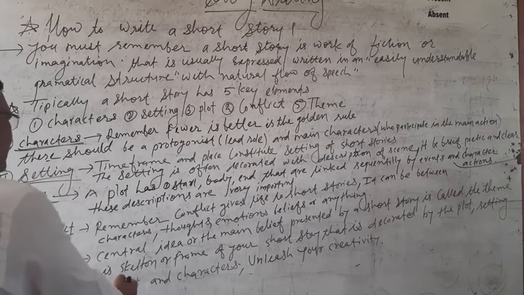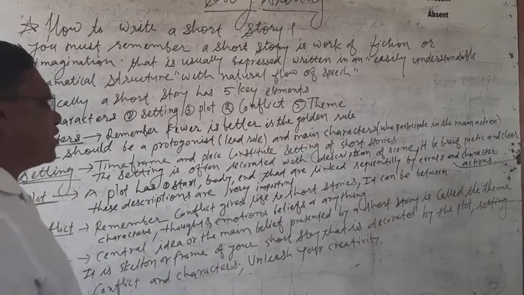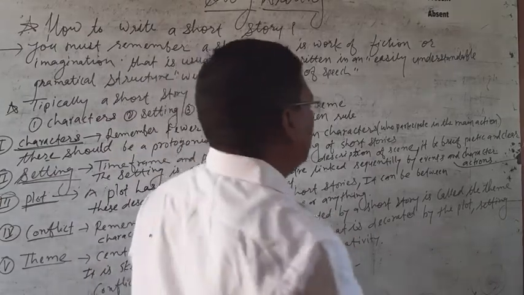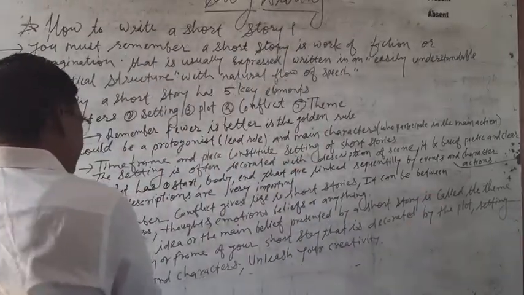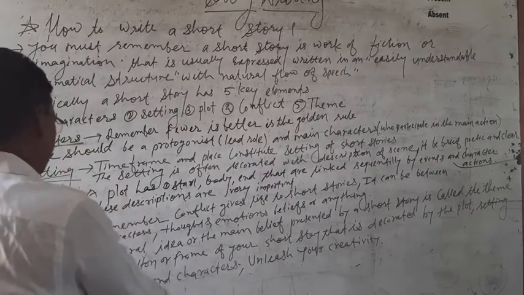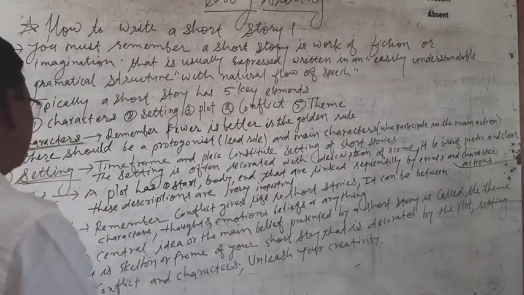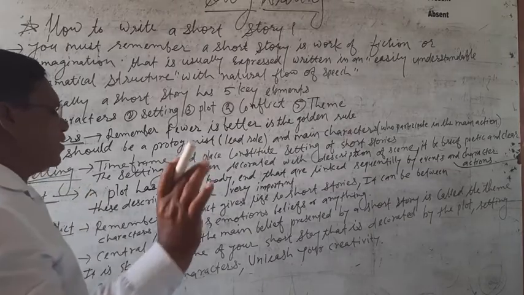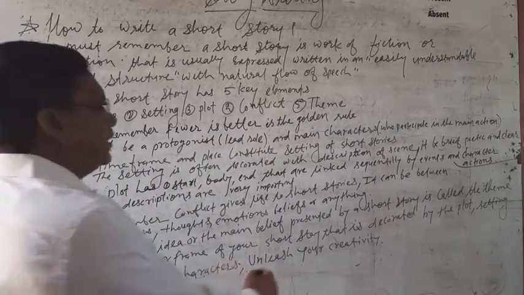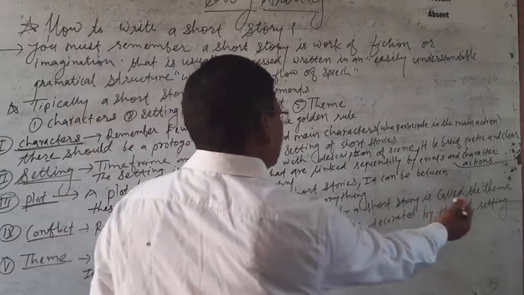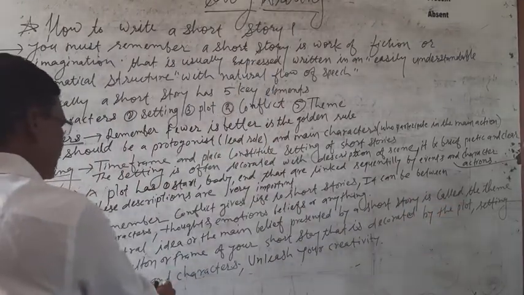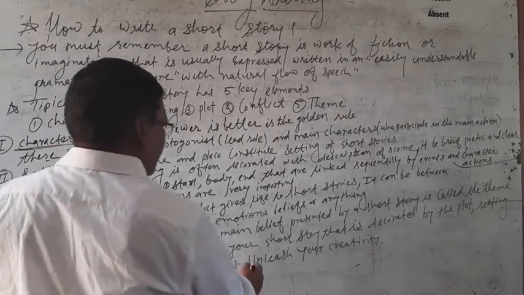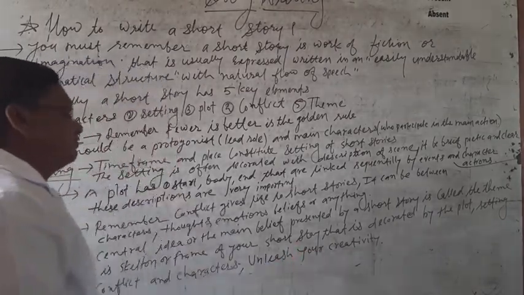It is the skeleton or frame of your short story that is decorated by the plot, setting, conflict and characters. And that means unleash your creativity.